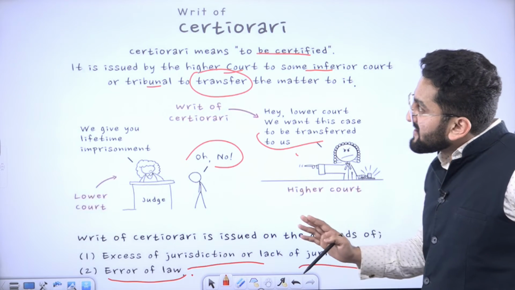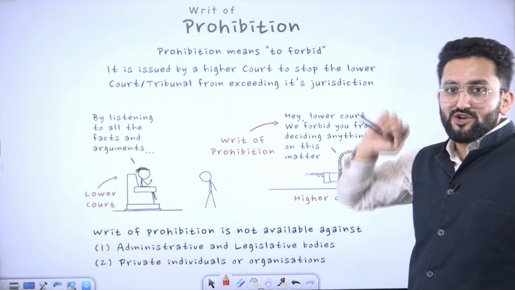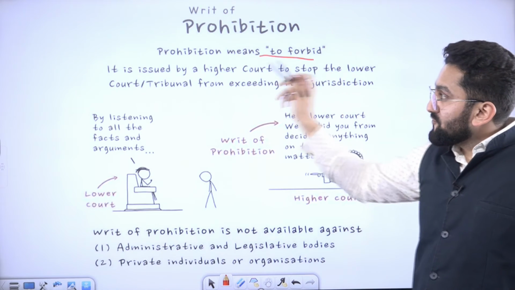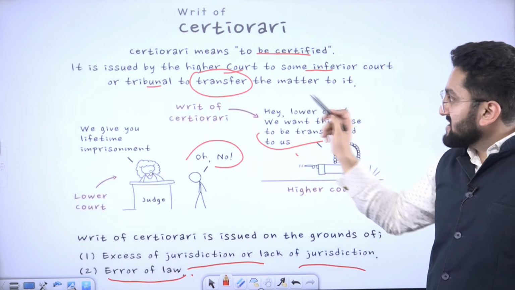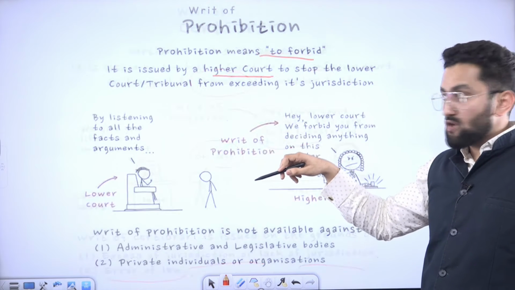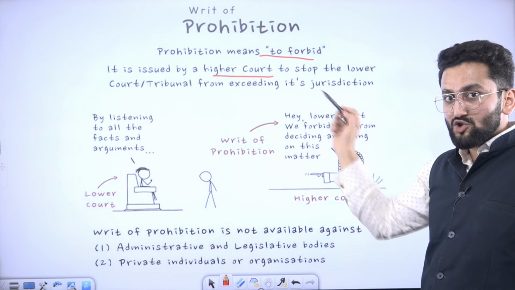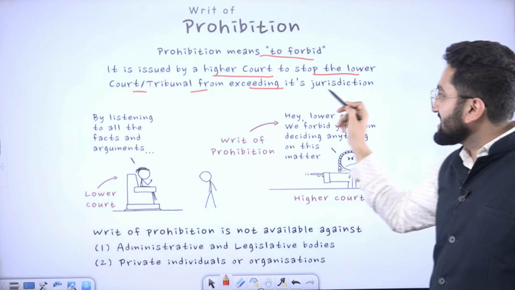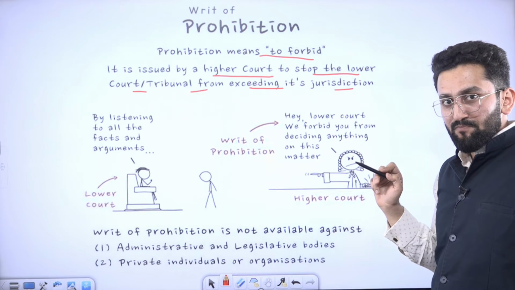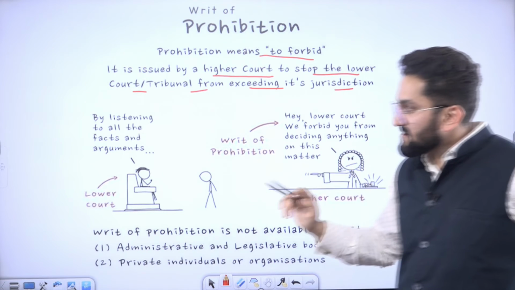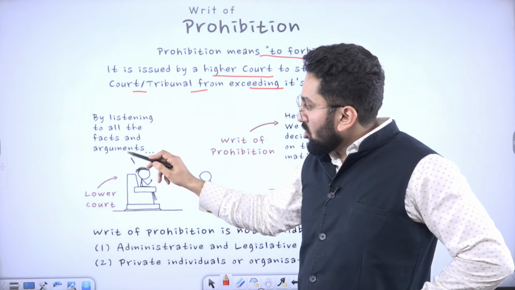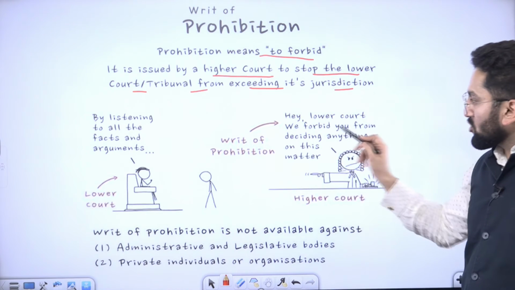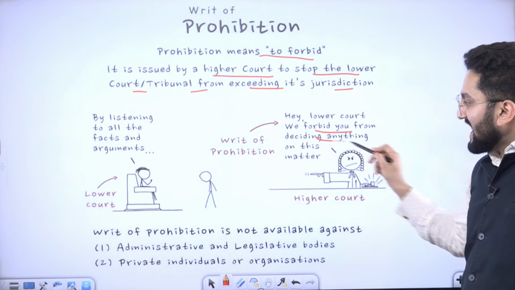Now many students remain confused between certiorari and prohibition. Prohibition means to forbid. In this case also it is issued by a higher court to the lower court, to stop the lower court or tribunal from exceeding its jurisdiction. So now what is the difference? Look at the difference. After listening to all the facts and arguments, the writ of prohibition says, hey lower court, we forbid you from deciding anything on the matter.